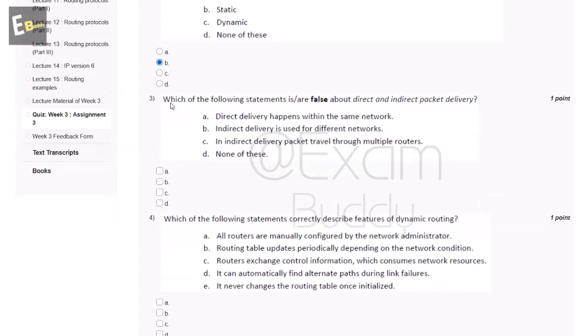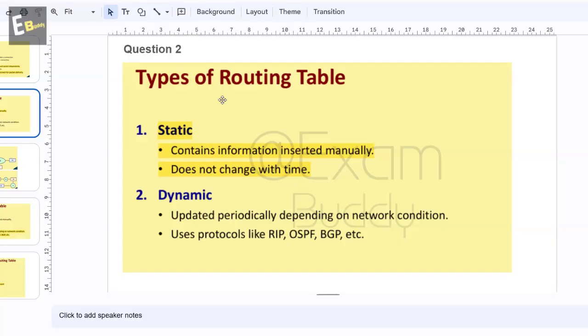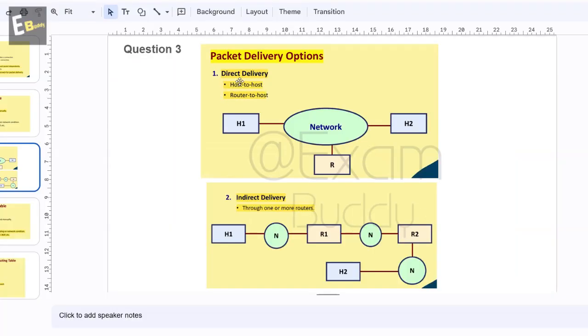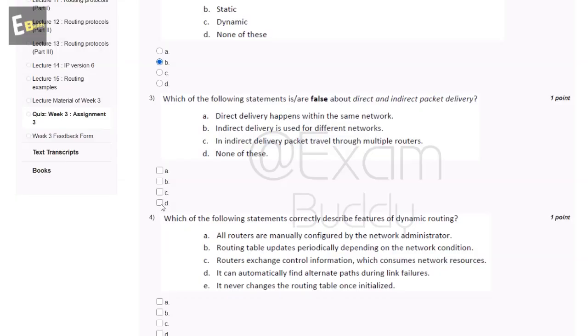Now the third question is: which of the following statements is false about direct and indirect packet delivery? The options are: first, direct delivery happens within the same network; second, indirect delivery is used for a different network; third, in indirect delivery the packet travels through multiple routers; and fourth, none of these. Direct delivery is host to host or router to host, and indirect delivery goes through one or more routers. So the answer of the third question is D, none of these.